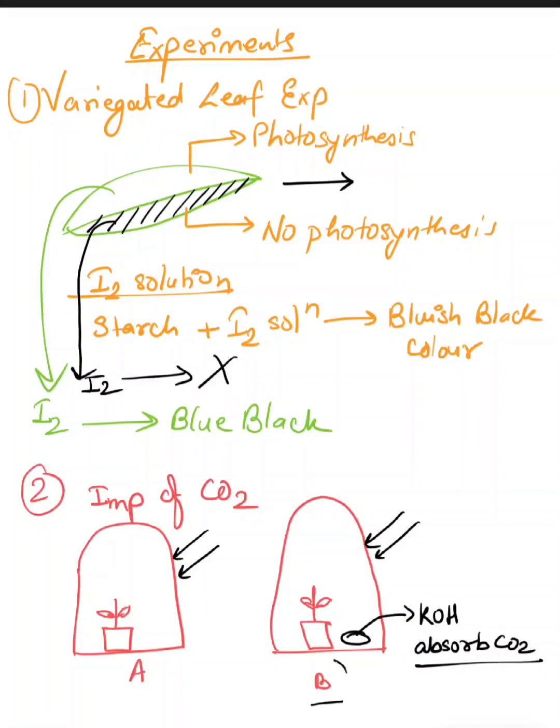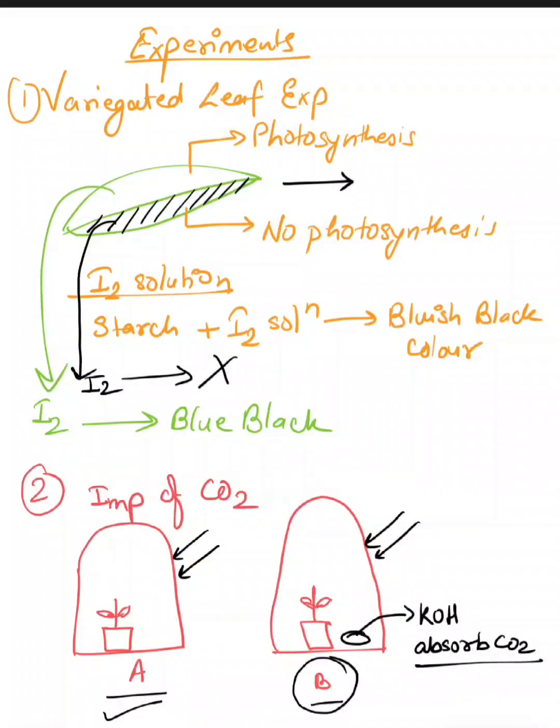So in this case, in the B1, when we pluck out a leaf and test for the starch solution, the bluish black color will not be observed, which means photosynthesis has not been done, starch has not been formed. And in case A, there will be a bluish black color because here photosynthesis has been done, glucose has been formed, which will be stored in the form of starch. So starch will be there and the blue black color will occur. So these are the importance of carbon dioxide and sunlight.